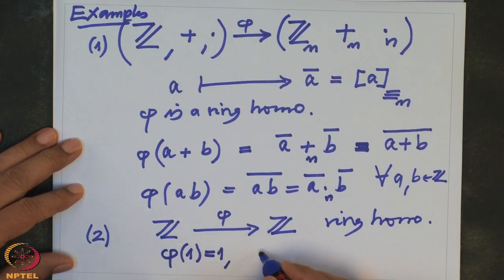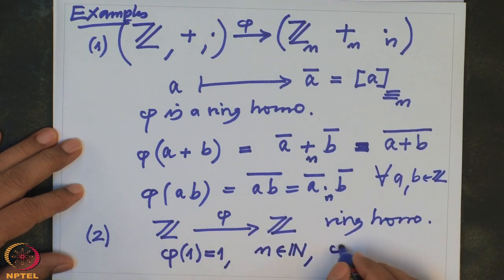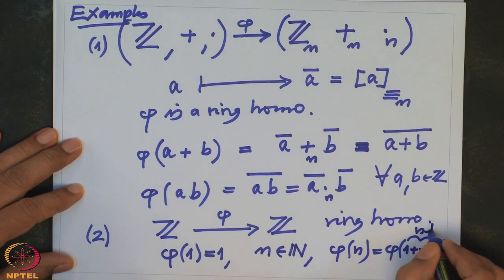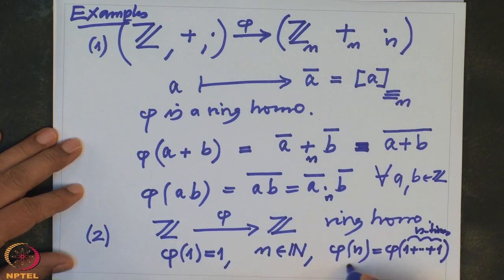Moreover, if I take any integer n, if n is positive, a natural number, then phi of n is phi of 1 plus 1 plus 1 plus 1, n times. When I apply the condition that it respects the addition, this will be phi of 1 plus phi of 1 plus and so on, n times.